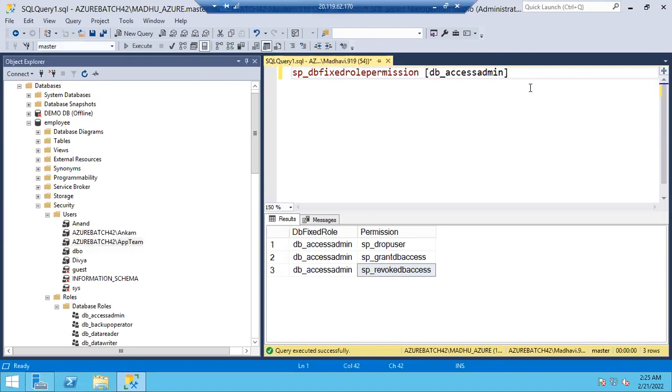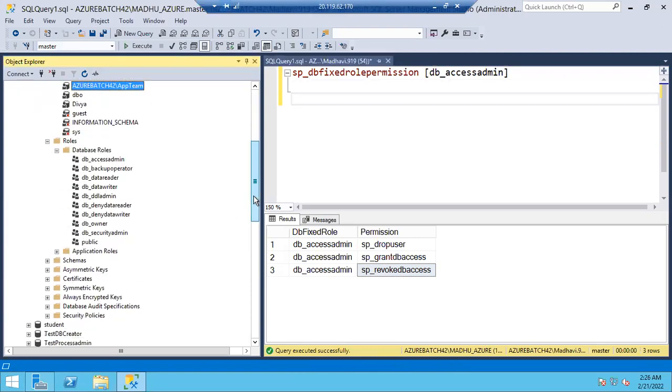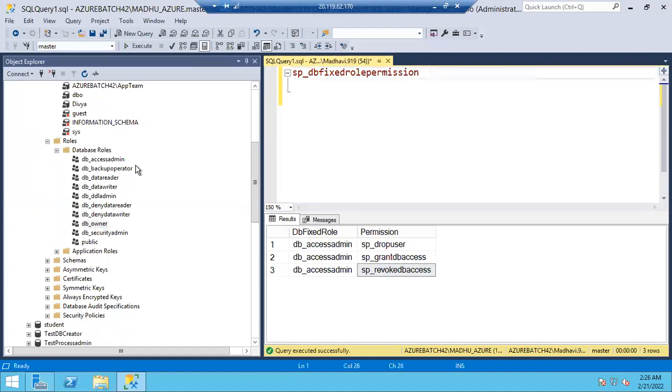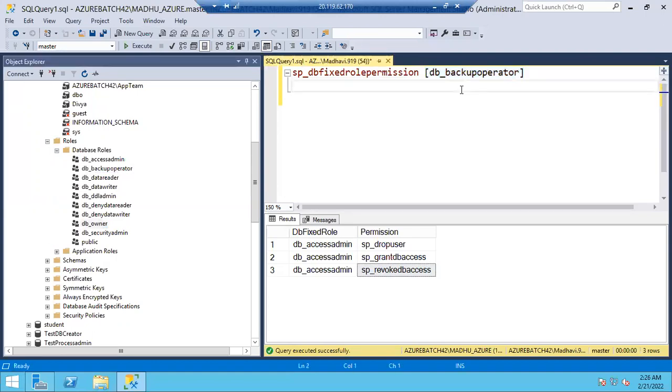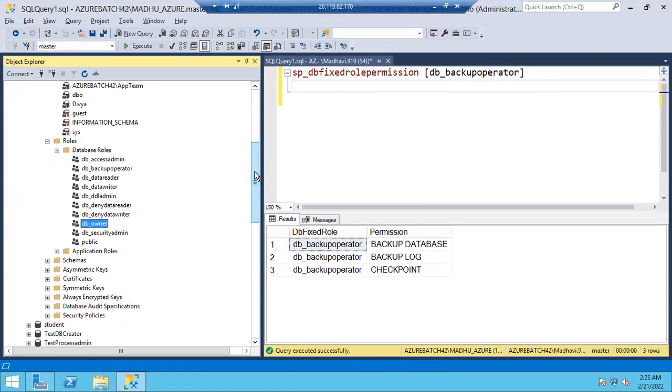Okay, chalo. In the database roles, we don't use many database roles, right, guys? Regularly we'll use db_datareader, db_datawriter, db_denydatareader, db_denydatawriter, db_owner. Only these 5 roles we'll use regularly. Let's try to understand the other roles as well. Backup operator, you can easily identify what backup operator will do. A member of this role can perform the backups, guys. If Anand is a member of this particular backup operator role, he can take a backup of which database, guys?